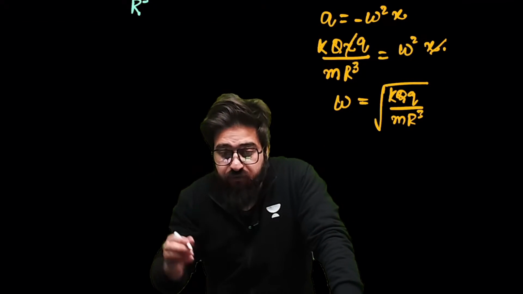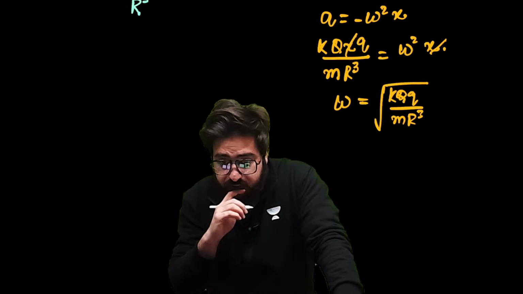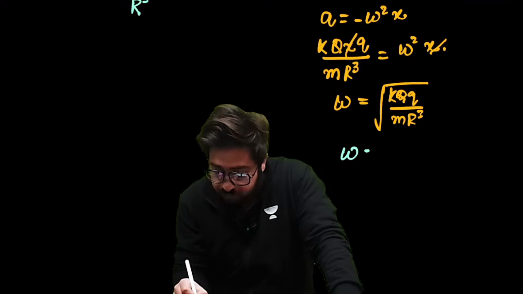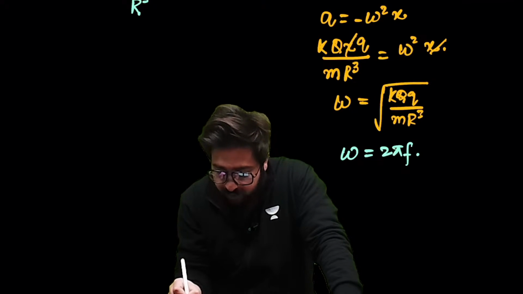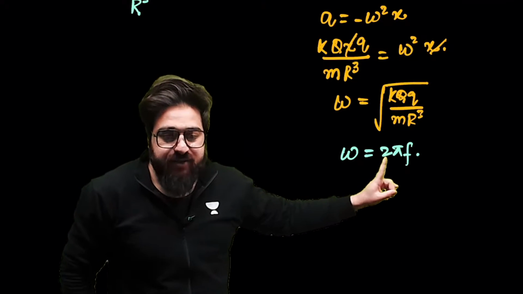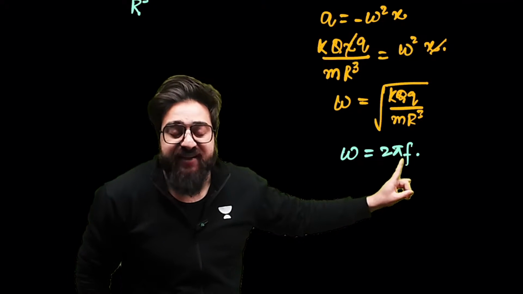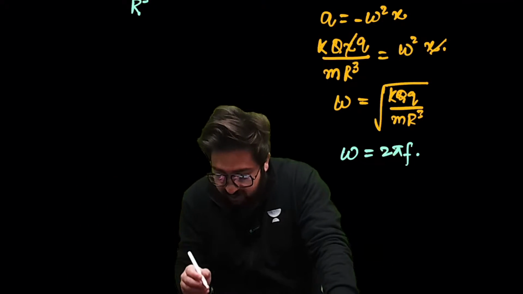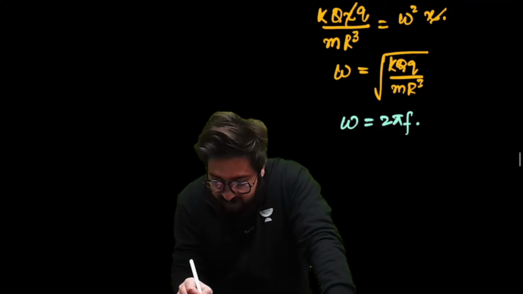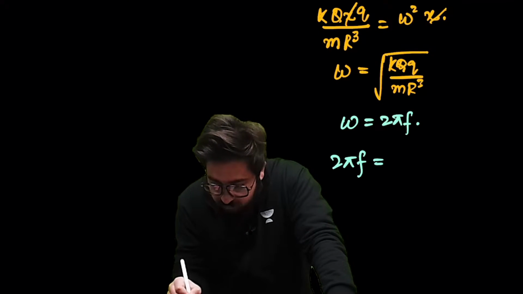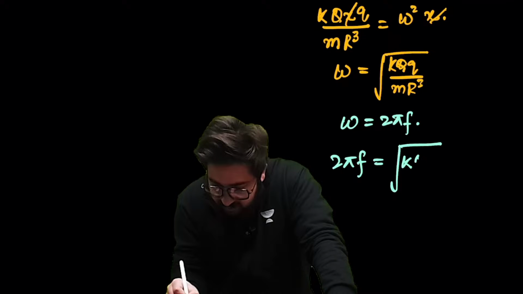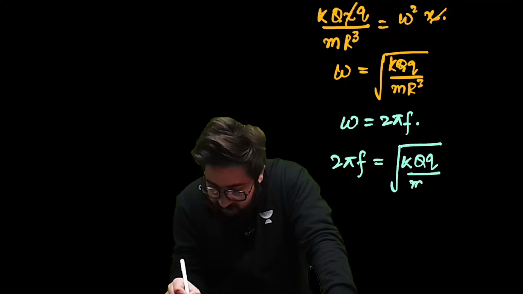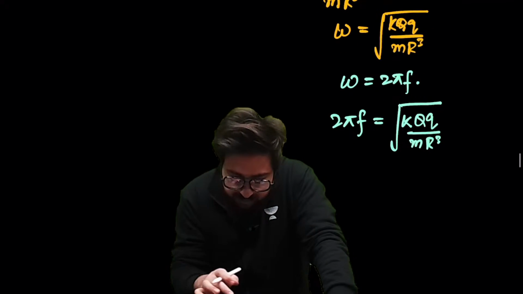Now, my dear people, in this particular case, listen to me very carefully. There is one more formula for omega. That is omega is equal to 2 pi into f, where f means the frequency. Now I can write 2 pi f is equal to under root of k q, this q divided by m r cube.